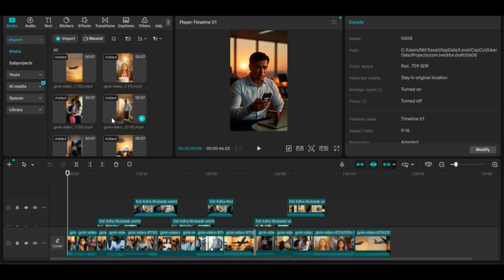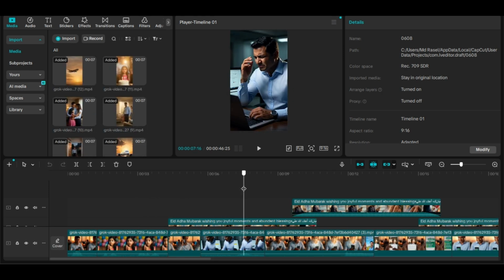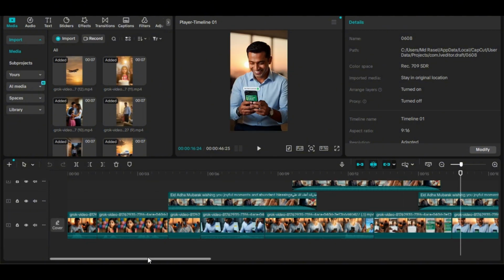Then open CapCut and upload all the generated videos. Some clips may need trimming. Add or remove sound effects and do some editing as needed. After finishing the editing, export the final video.